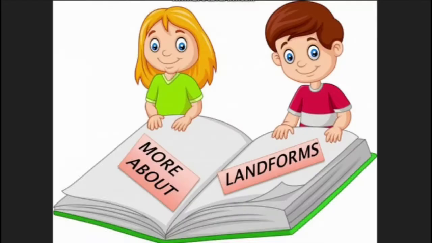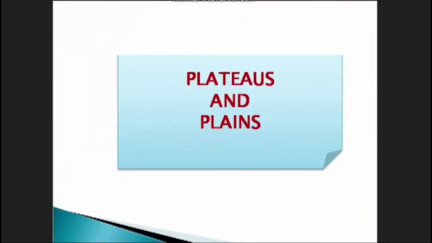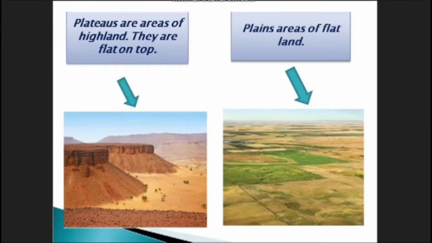Now, children, we will discuss more about landforms, plateaus and plains. What are plateaus? Plateaus are areas of highland. They are flat on the top. And plains? Plains are areas of flat land.